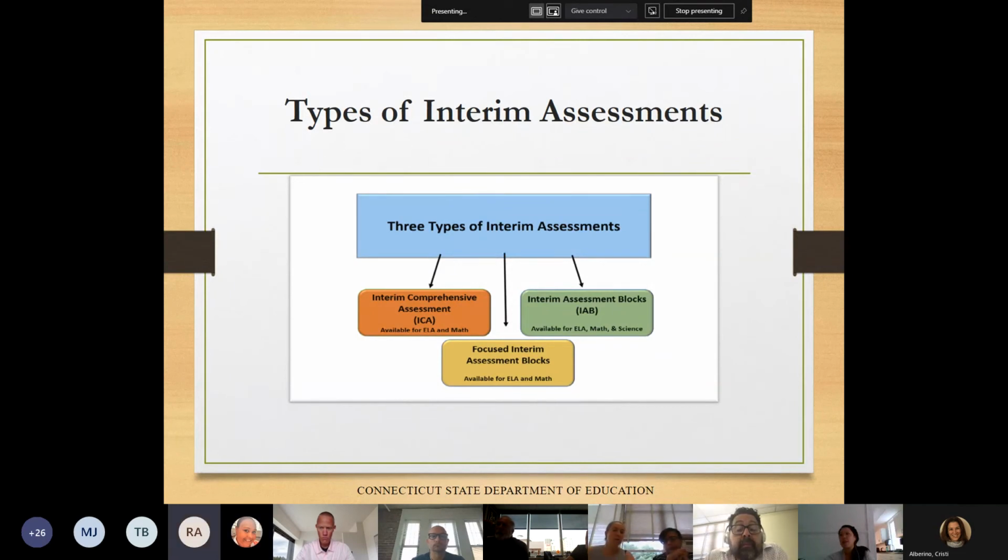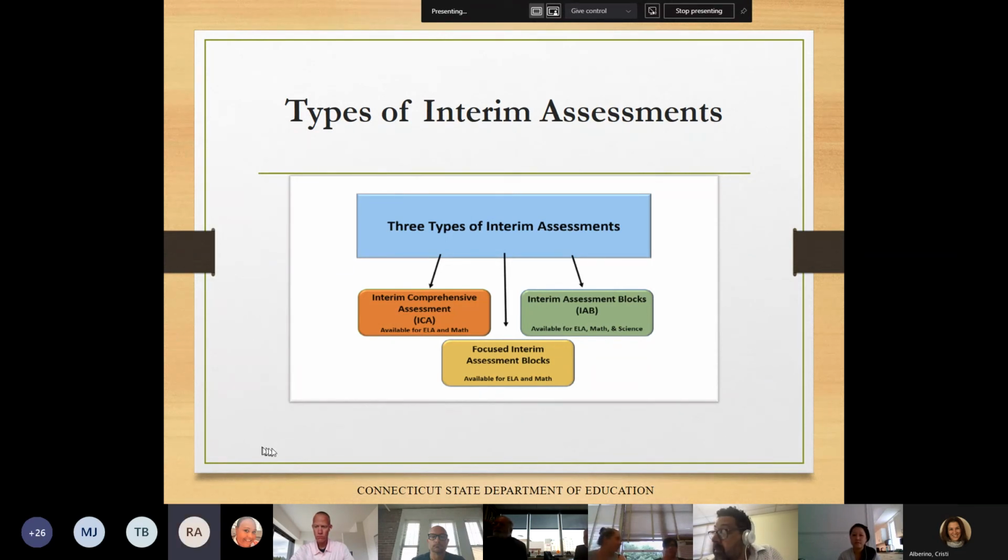The Smarter Balanced ELA and mathematics interim assessments offer a focused IAB, which are blocks designed to focus on discrete bundles of content to give teachers a better understanding of students' knowledge and academic performance, and provide teachers with precise next steps for instruction. The focused IABs measure only 1 to 3 targets. They contain 8 to 15 items. Some pre-existing IABs have been reclassified as focused IABs. However, their content has not changed.